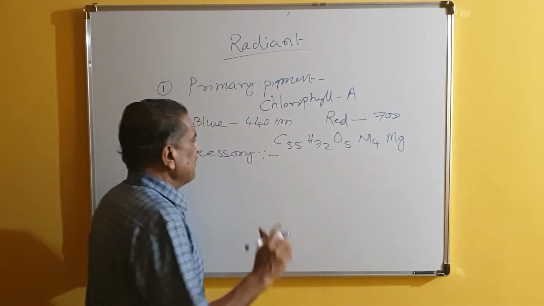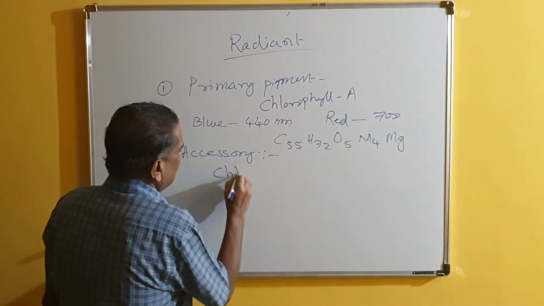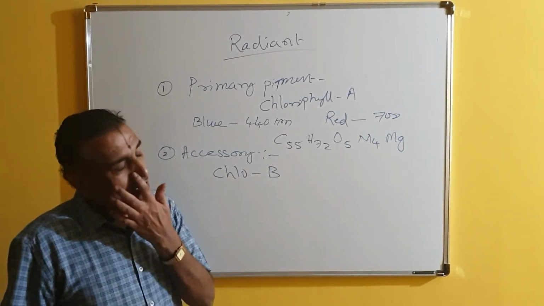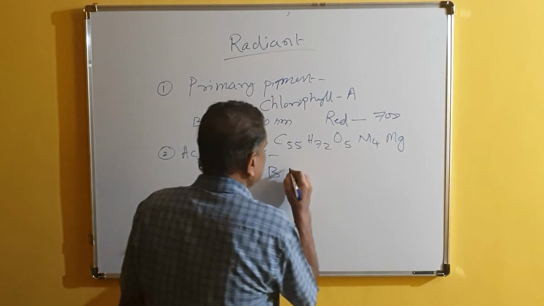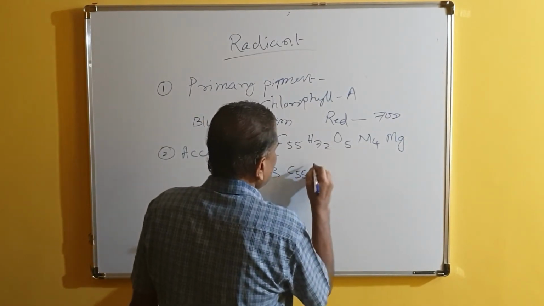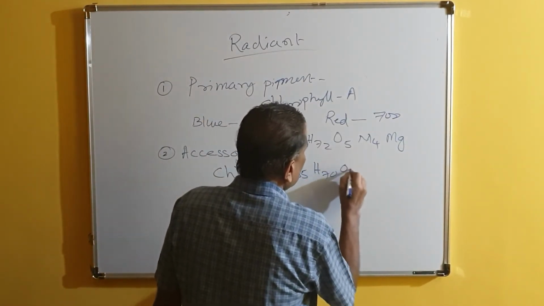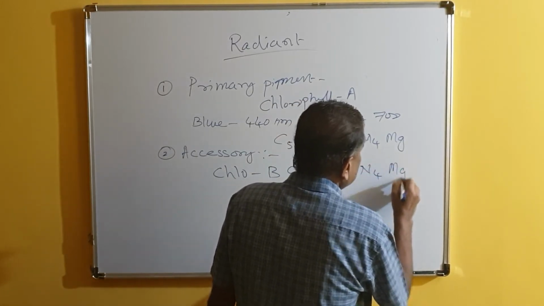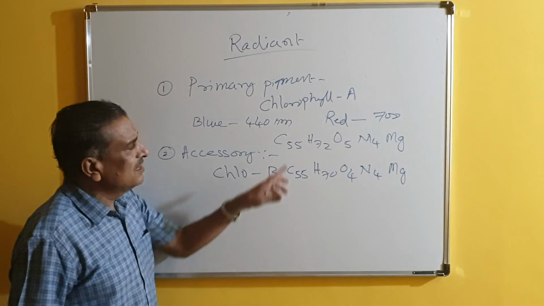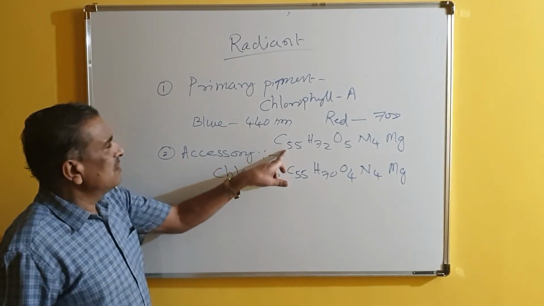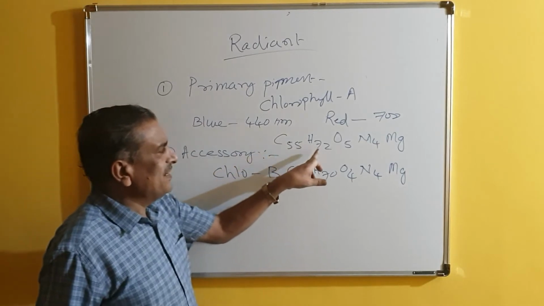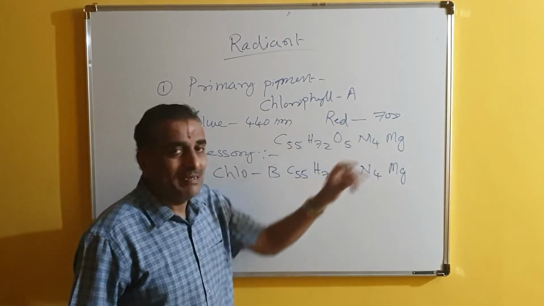So in this secondary pigment, what is present? That is chlorophyll B, and the formula for this is C55 H70 O4 N4 Mg. Please remember, I have written here one below the other. The formula for chlorophyll A is C55 H72 O5 N4 Mg.